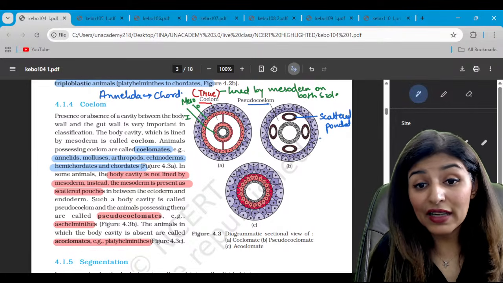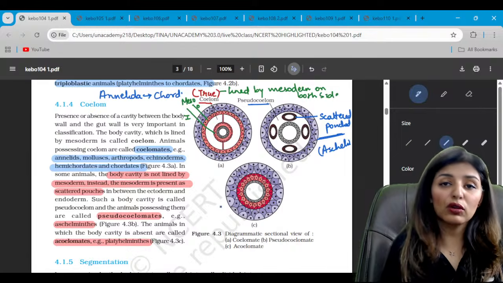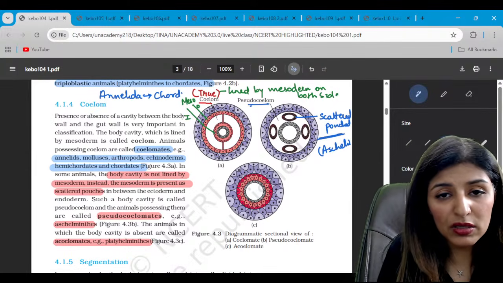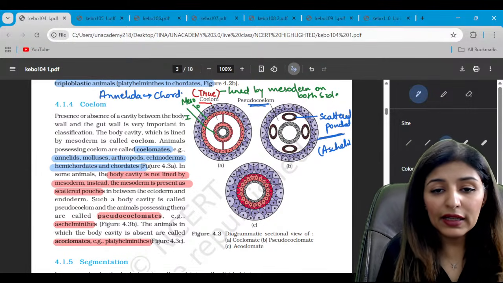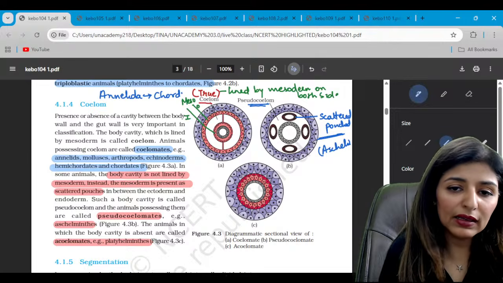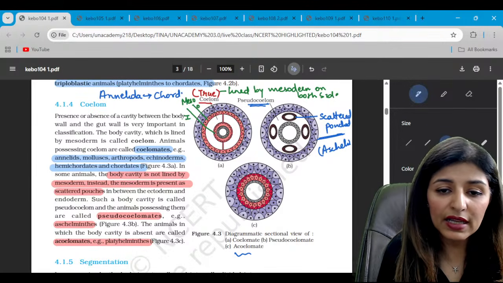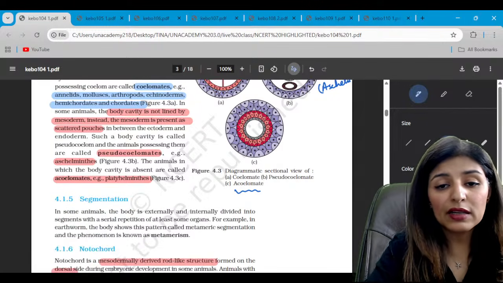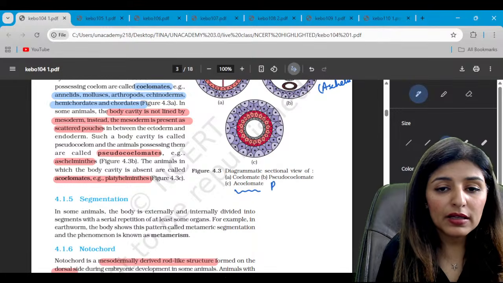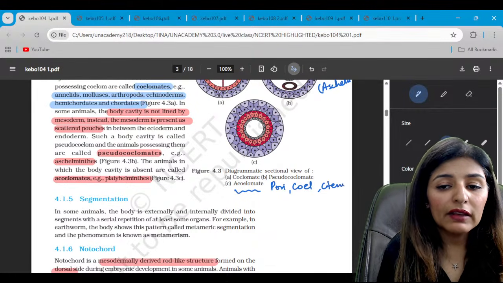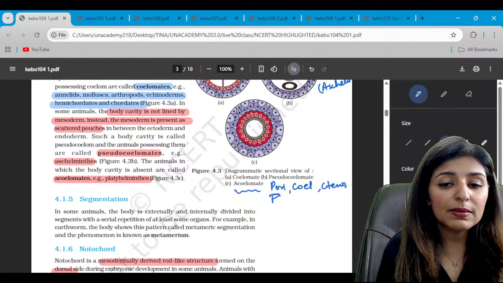So this is a characteristic feature only of Aschelminthes. They are pseudocoelomates. So such coelom is known as pseudocoelom. And here we don't see any body cavity. So these are known as acoelomates. Which ones are the acoelomates? The first four phyla, that is Porifera, Coelenterata, Ctenophora, and even the first triploblast, that is Platyhelminthes.